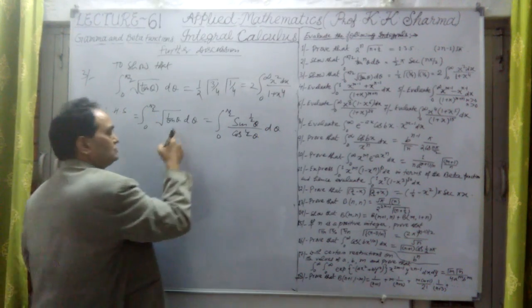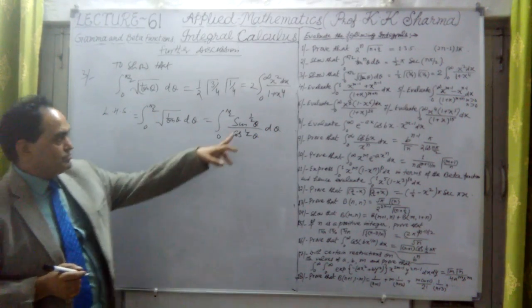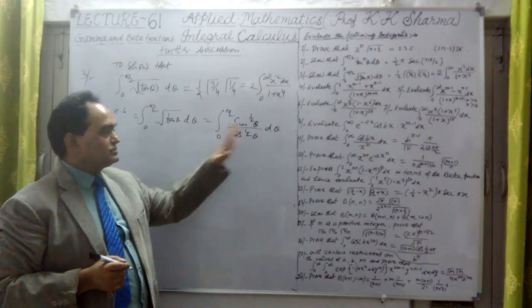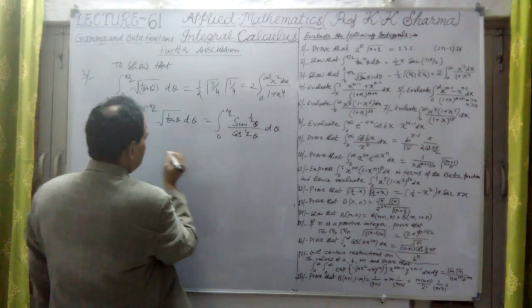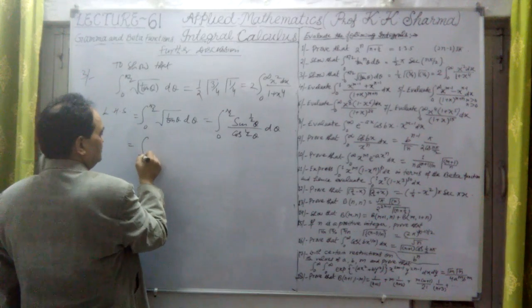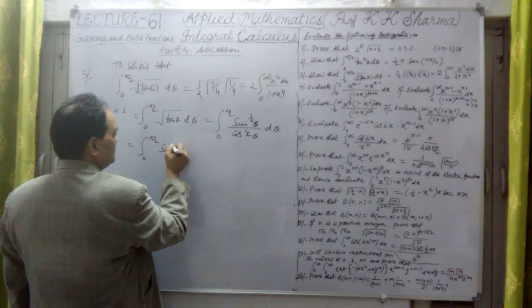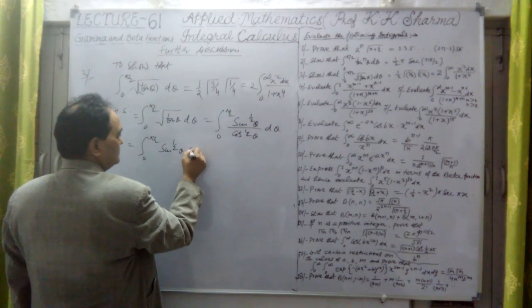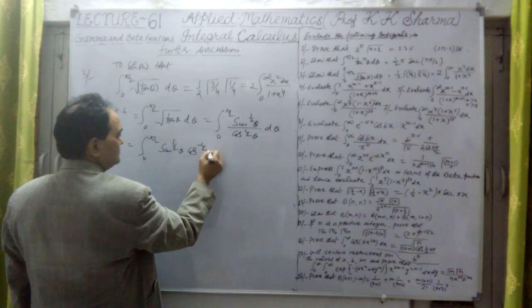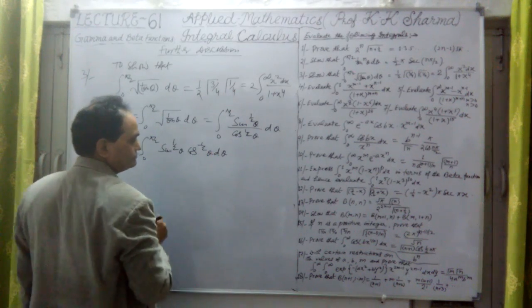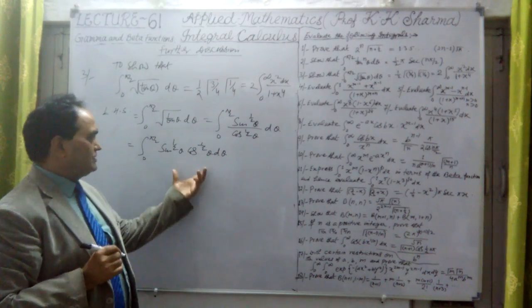The square root is power half here. Now I can further write this as the integral from 0 to pi by 2 of sine to the power half theta into cos to the power minus half theta d theta.